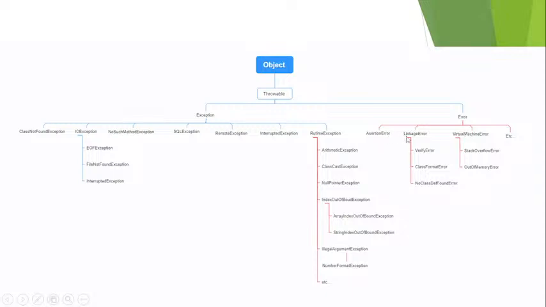That is the assertion error, linkage error, virtual machine error. These all are errors only, and these all are exceptions only. This thing, that is the class not found exception, IO exception. These all are checked exceptions, or we can say compile time exceptions. And these all are runtime exceptions. These all things are runtime exceptions.